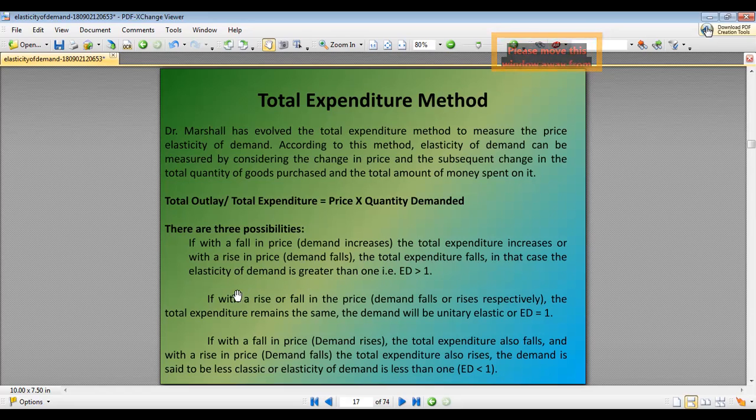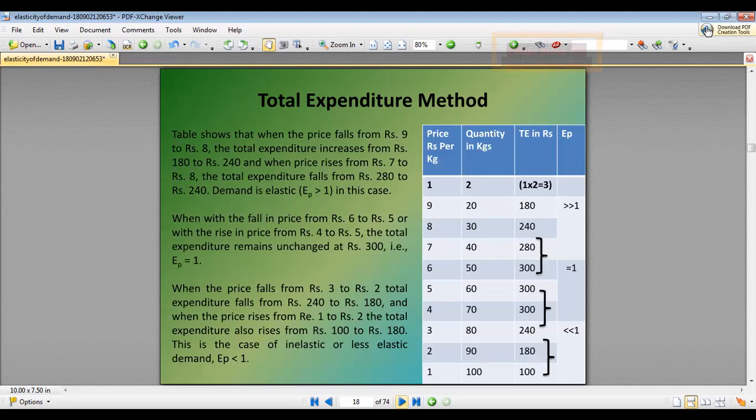The second case is if, with a rise or fall in price, demand falls or rises, and the total expenditure remains the same, the demand will be unitary elastic, or Ed is equal to 1. The next case is if with a fall in price the demand rises, the total expenditure also falls, and with a rise in price, that is the demand falls, and total expenditure also rises, then the demand is said to be less elastic, or elasticity of demand is less than 1, or Ed value is less than 1.